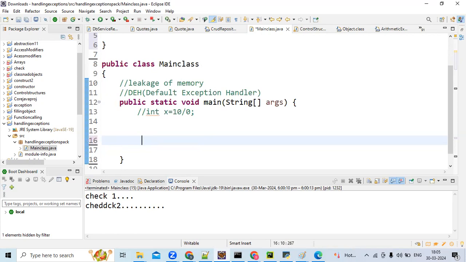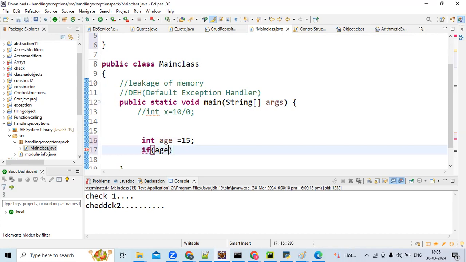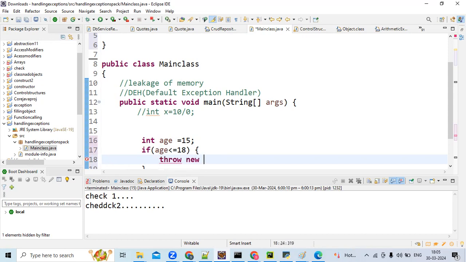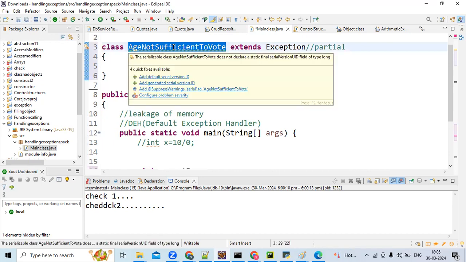Now int age equals something, say 15. If age is less than 18, you should throw the exception, because you conditionally want to stop the program. Earlier, if some exception came, we needed to handle it to make the flow smoother. But if the person's age is less than 18, do you want to continue? No, you want to stop the program abruptly. So you just throw the exception. That's it. How will you throw? throw new AgeNotSufficientToVote. Am I correct?